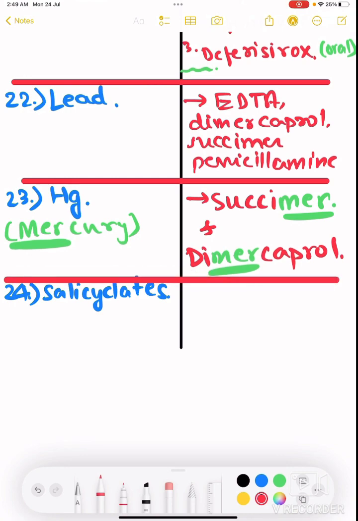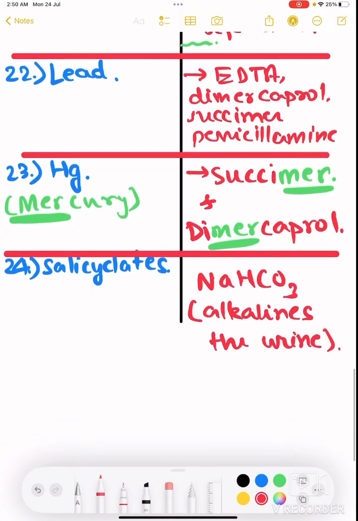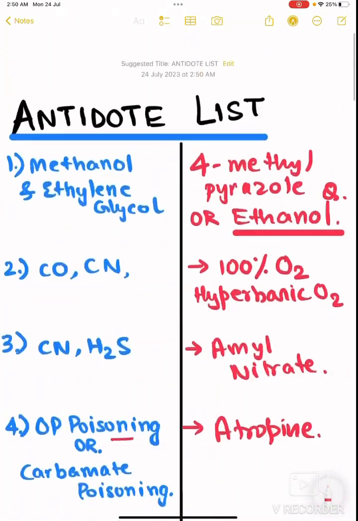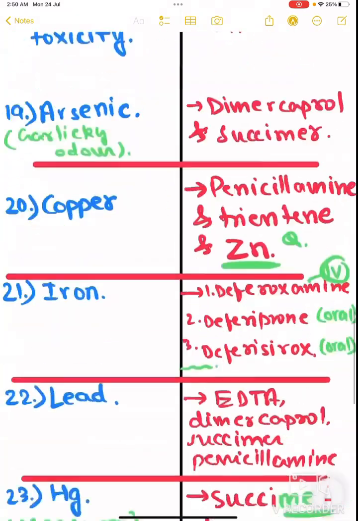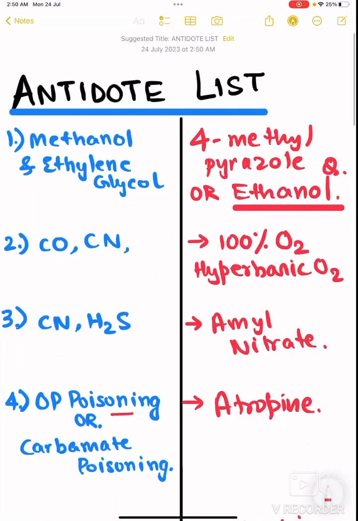And lastly, salicylates. For salicylate, it is sodium bicarbonate. Why? Because it alkalinizes the urine, and since it alkalinizes the urine, it helps in removal of the salicylate, right? So that's it, guys. Everything you require over here is written. These antidotes, whatever I told you, 24 of these are actually very important, and I think this is everything that you need to know about antidotes. Thank you.